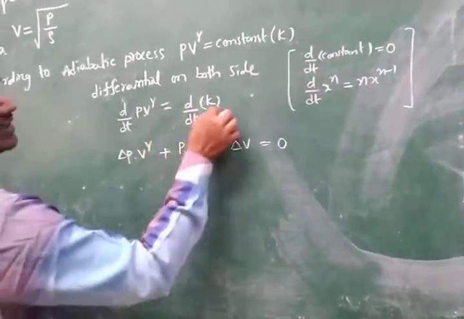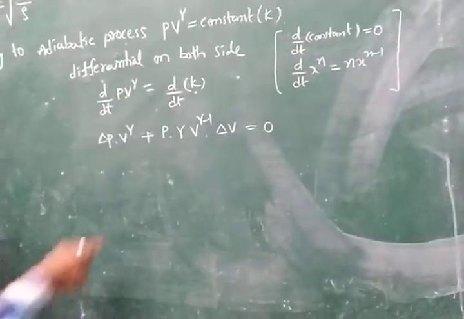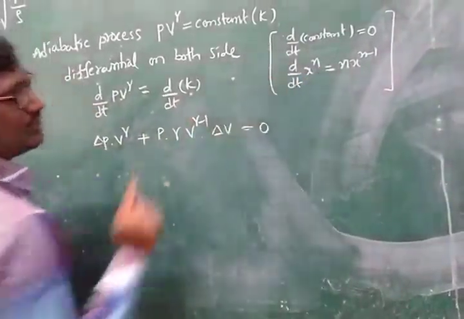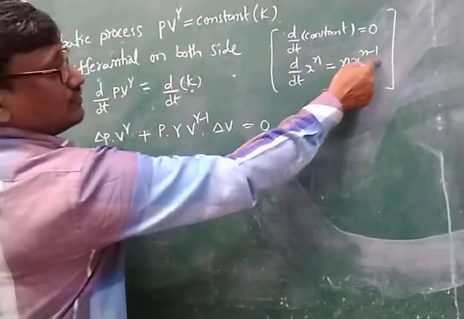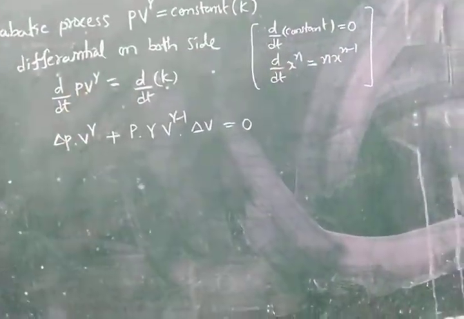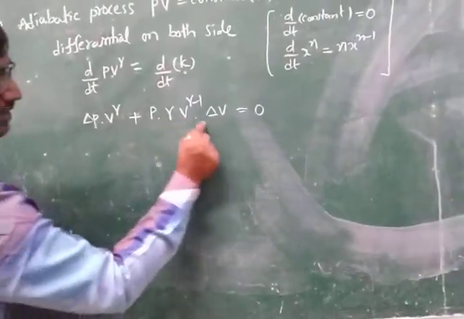This total term is equal to the constant, which is 0. Understand that v to the power of gamma is nothing but x to the power of n, so the derivative is n into x to the power of n minus 1. That is gamma into v to the power of gamma minus 1. And this total term is taken to this side.